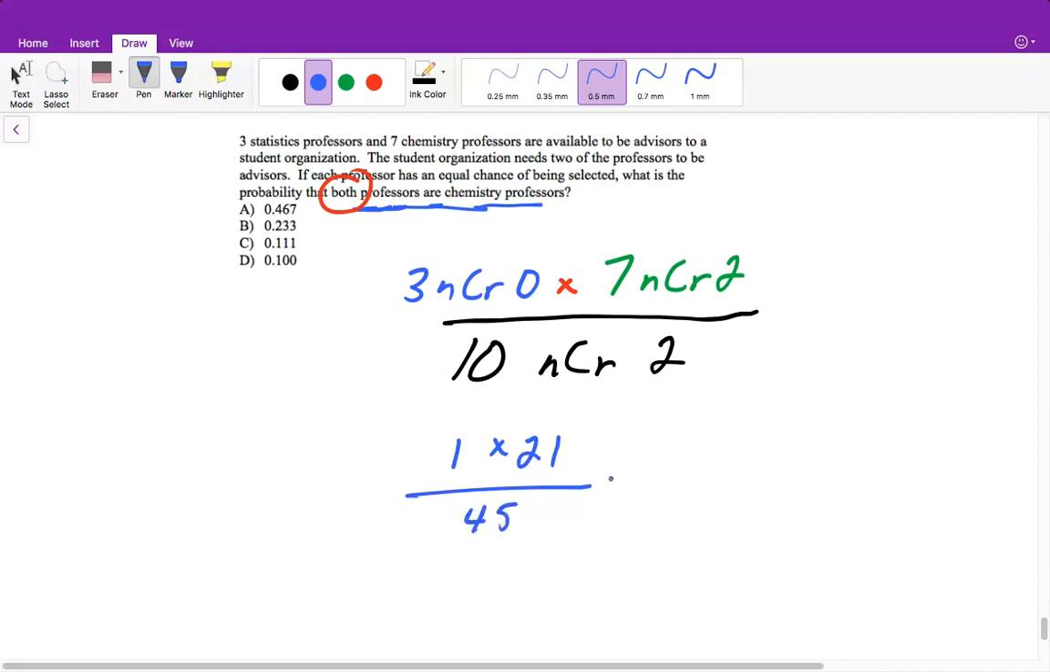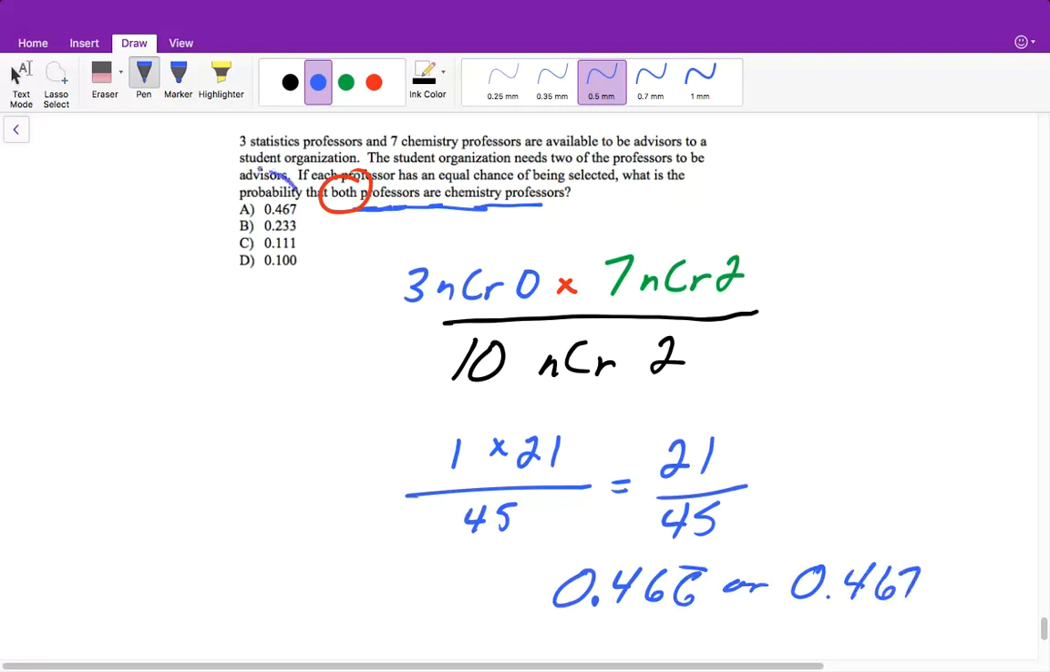So 21 times 1 is equal to 21. And 21 divided by 45 is going to give me 7 out of 15, which is 0.466 repeating, or 0.467 if we round. So that means A. So the probability of getting both chemistry professors is nearly 50%.